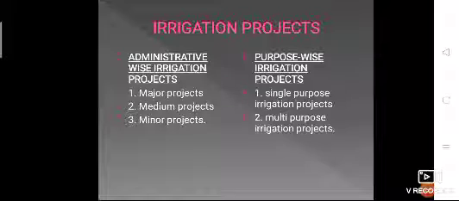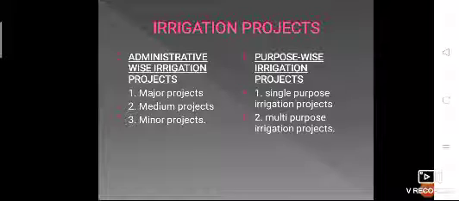One is major projects. If the total culturable command area is greater than 10,000 hectares, meaning the irrigation project in a certain area is occupying more than 10,000 hectares, then that is considered a major project.